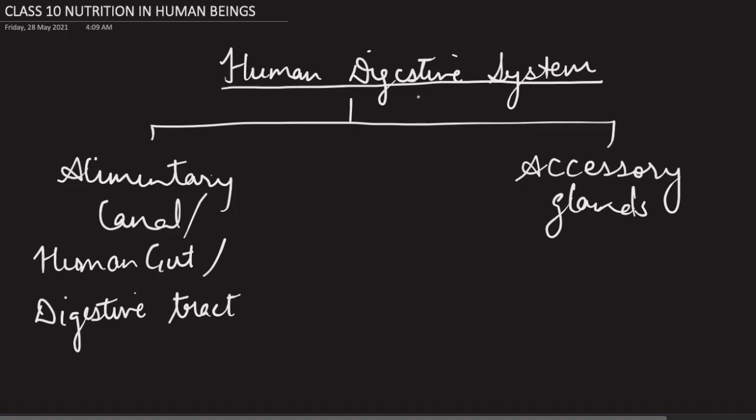You see that there is a difference between digestive system and digestive tract. Alimentary canal, human gut and digestive tract are all names of a tract or a path through our digestive system. Accessory glands include all the glands present outside the alimentary canal that aid in the process of digestion, but the alimentary canal has a series of organs through which the food will be passing one by one. So let's start discussing the alimentary canal first.